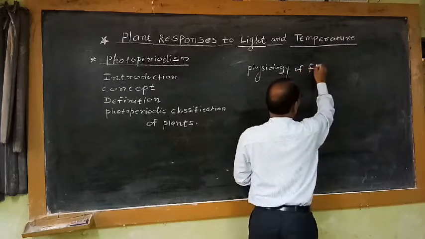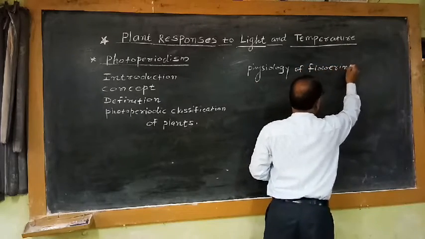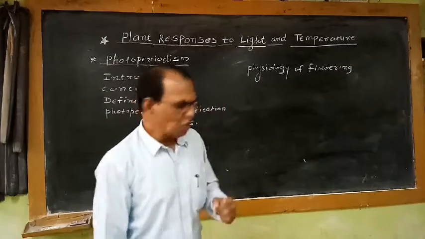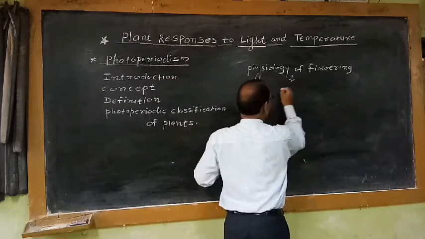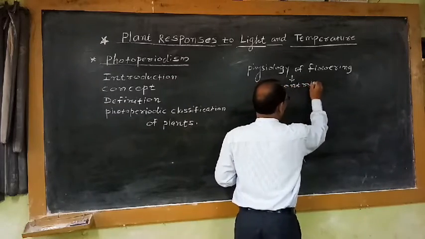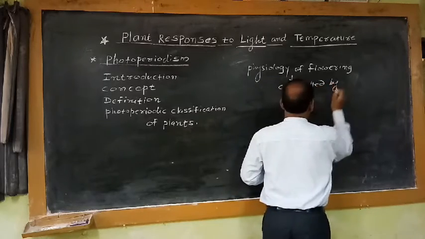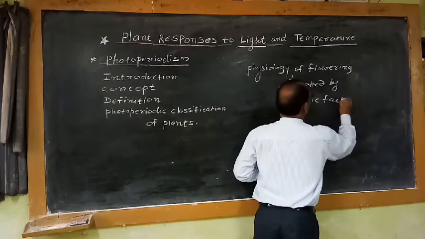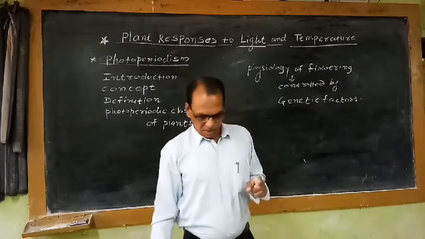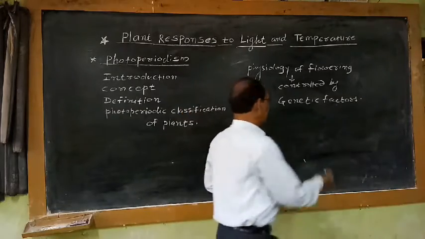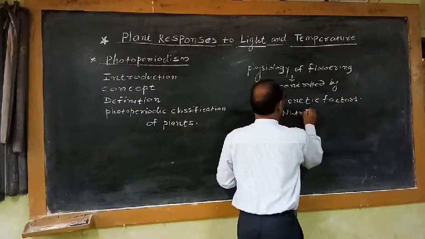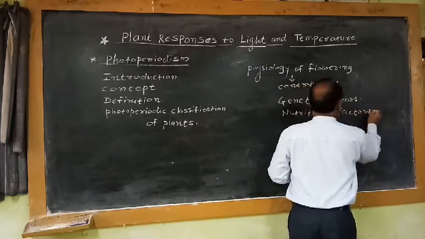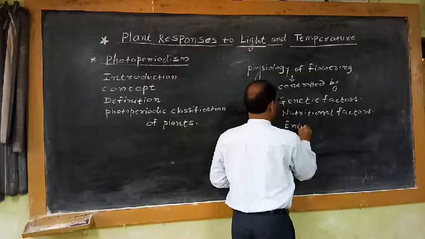Physiology of flowering is an important process in the reproductive growth. This physiology of flowering is controlled by genetic factors, as well as nutritional factors, as well as environmental factors.